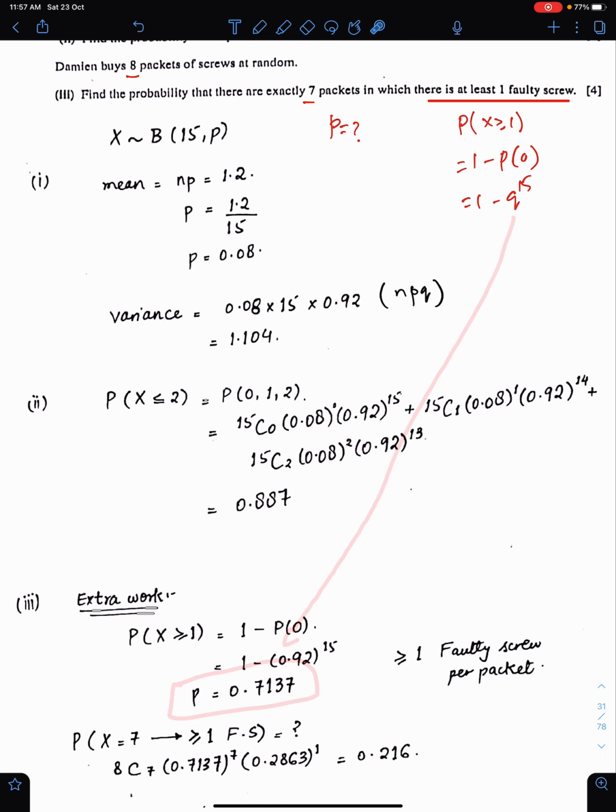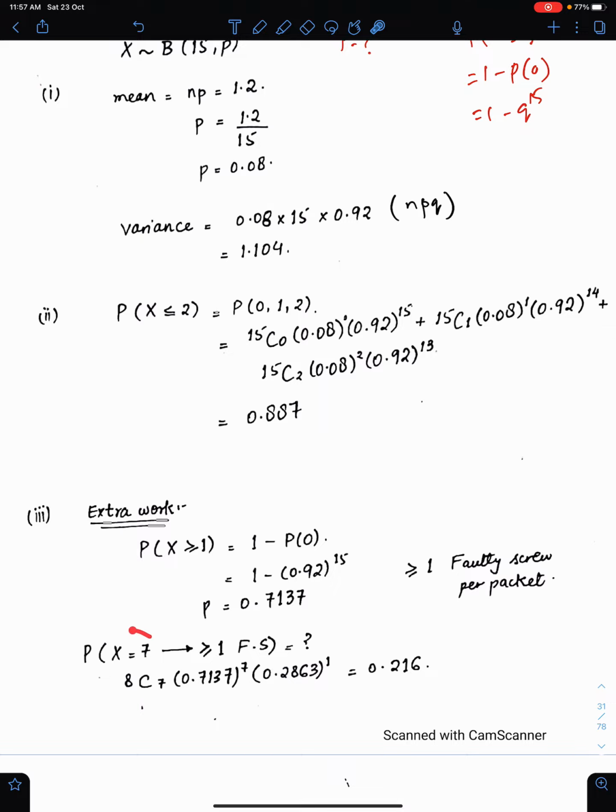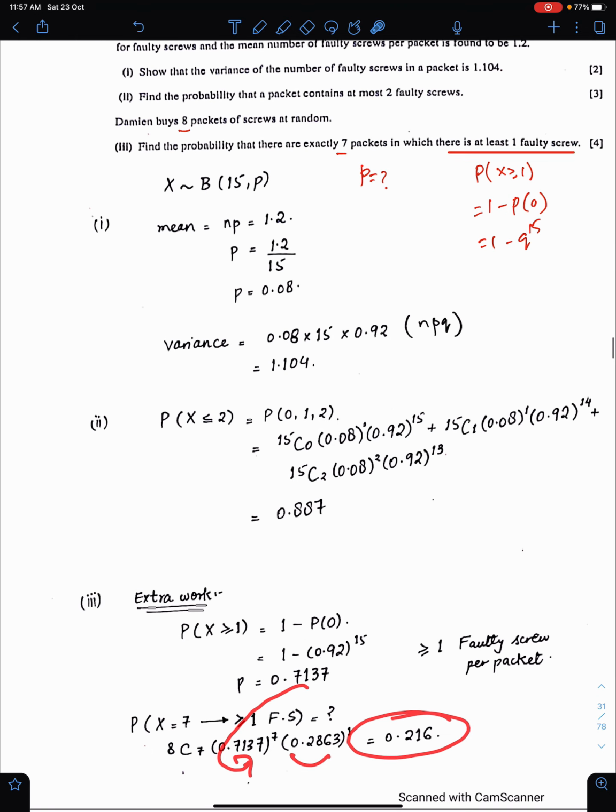Make sure you write the value of P to at least 4 decimal places, because you have to use this P for this part. Now we need probability exactly 7. So 8C7, this is P and this is Q, 1 minus P. Q is 1 minus P. And give your answer up to 3 significant figures.